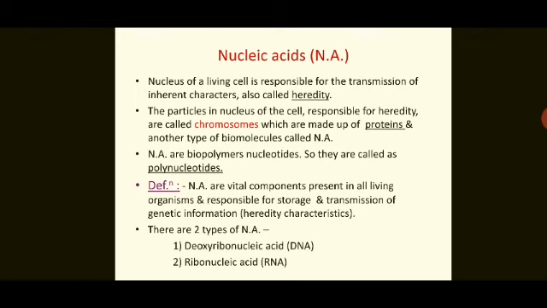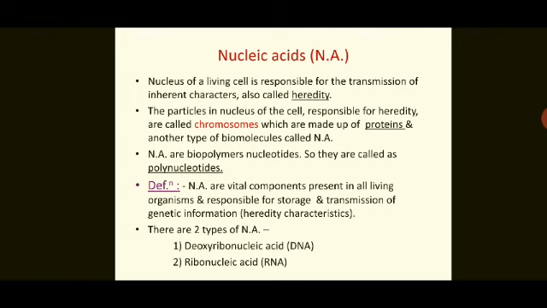Biopolymers: bio means biological, polymers means long chain compounds. They are the polymers of nucleotides, that is, the basic unit is nucleotide. So they are called polynucleotides. So what is the other name? Nucleic acids are also called polynucleotides.